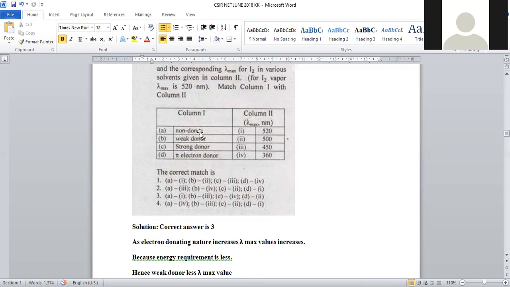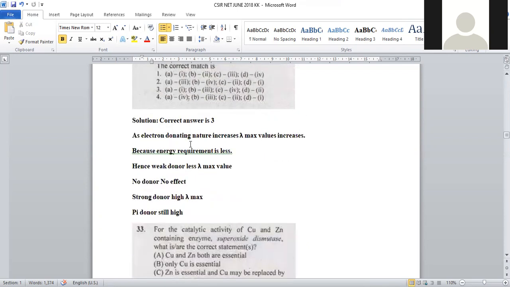If electron donating tendency is not there, influence on the iodine will not be there. As for iodine lambda max, there is also no change. It will be again 520 only. When weak donor tendency is there, lambda max value is also very less. No donor tendency, no effect. Strong donor tendency, lambda max value increases. So what happens? Energy requirement will be less, so that high lambda max will be there for strong donor.